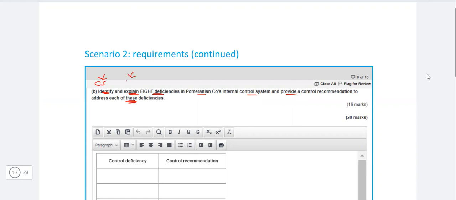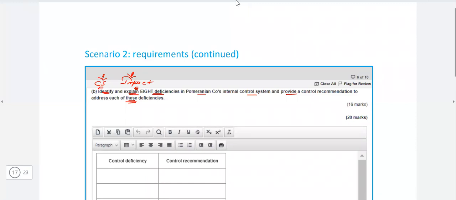That explanation means simply the impact of those deficiencies. Now the impact is simply the effect, the negative outcome. So identify means the case study line, and explanation means the negative impact of that deficiency and how it is going to impact the business.